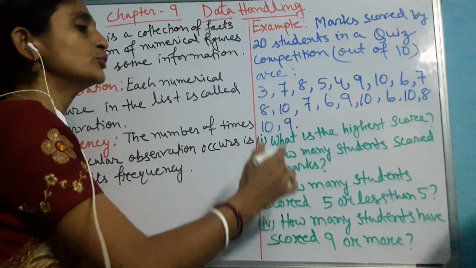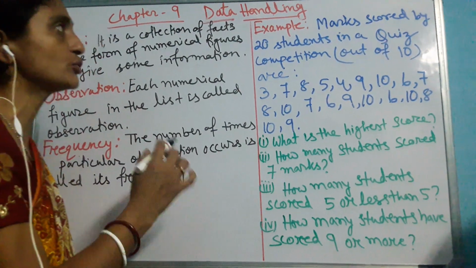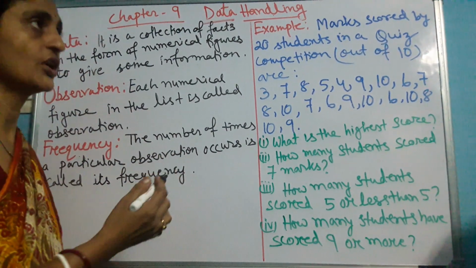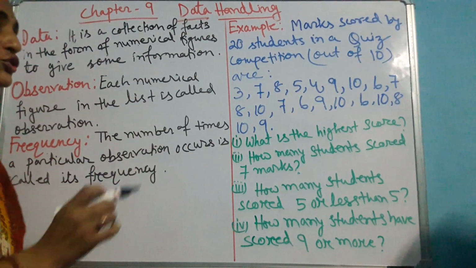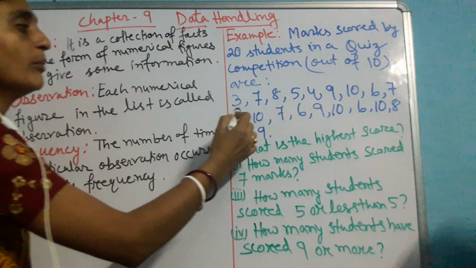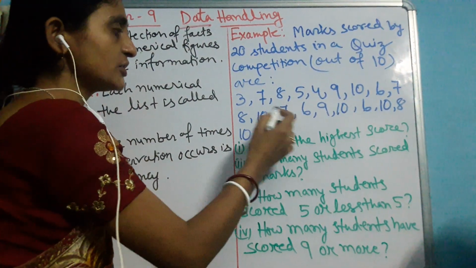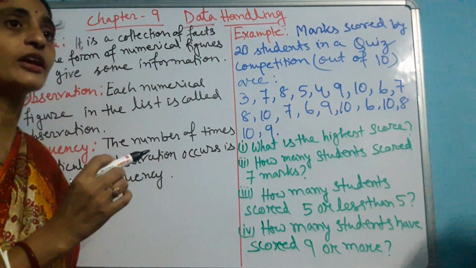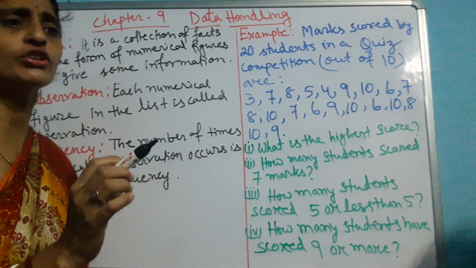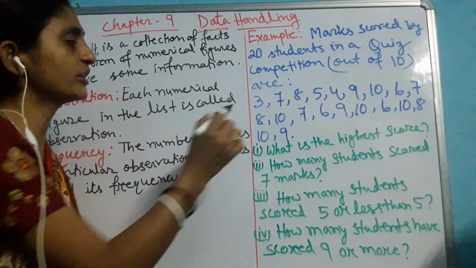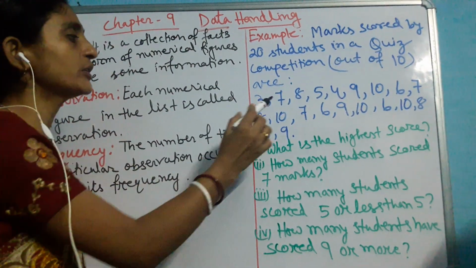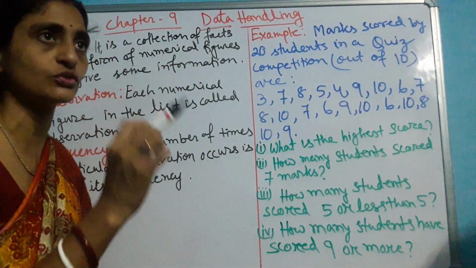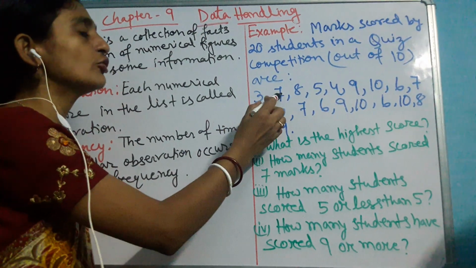Before we come to the way of handling the data, we should know the keywords we will use for handling this data. The first word: the numbers I have written over here, the individual numbers, are called raw data. They are not giving you the complete idea. If you say number 3, this is the score of one student. If you say number 7, this is the score of one student. So these are called raw data.